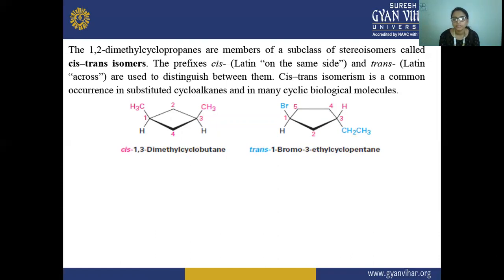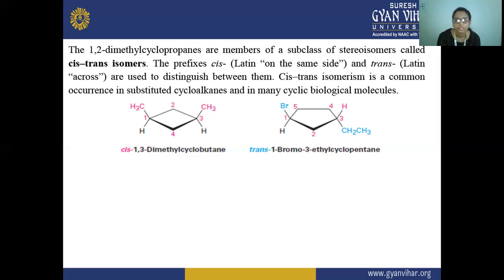And trans is also taken from the Latin word meaning across, so they are on different sides, and these are used to distinguish between them. Cis-trans isomerism is a common occurrence in substituted cycloalkanes, and these are also present in many cyclic biological molecules.